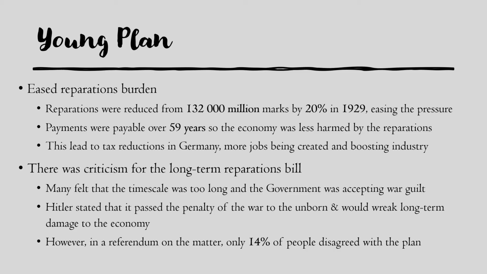They also felt the timescale was too long, nearly 60 years. It was seen as passing the economic burden of the war, the punishment for the First World War, to the next generation, to their unborn children. And some argued that it could wreak long-term damage to the economy, so they were constantly burdened by this reminder of the First World War.